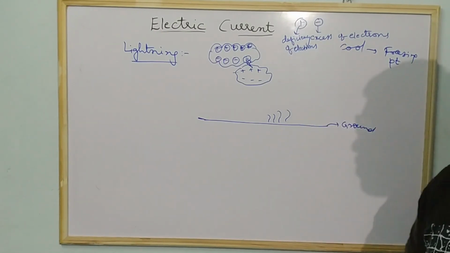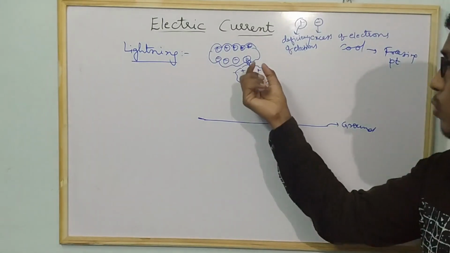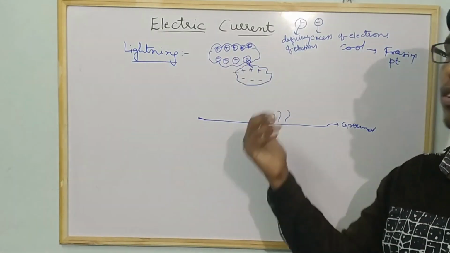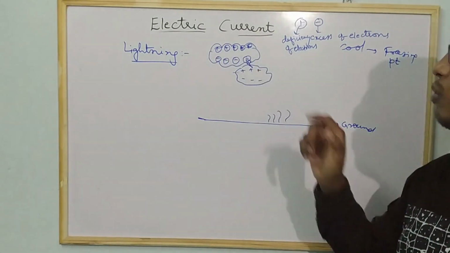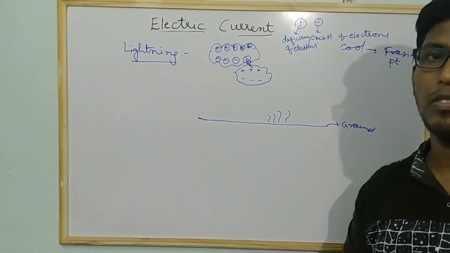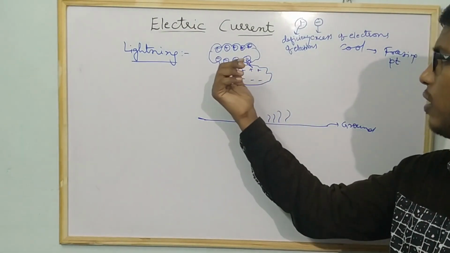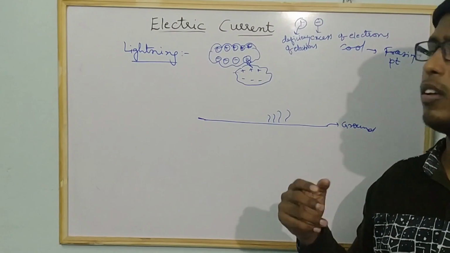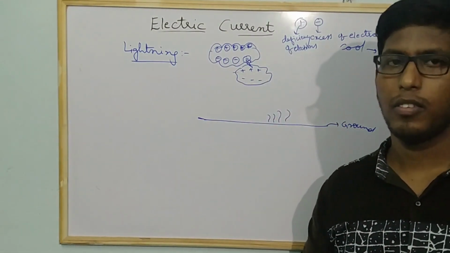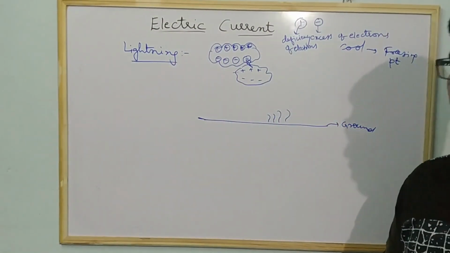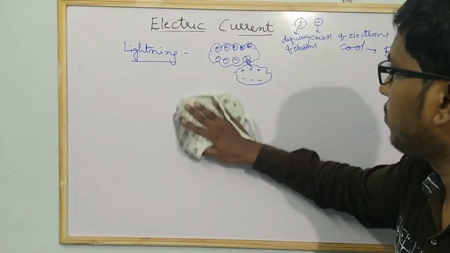Okay, the negative charges are called electrons. So this excess amount of electrons gets transferred to the positive charges. While the electrons get transferred, lightning occurs. This is what you have learned in the previous classes.